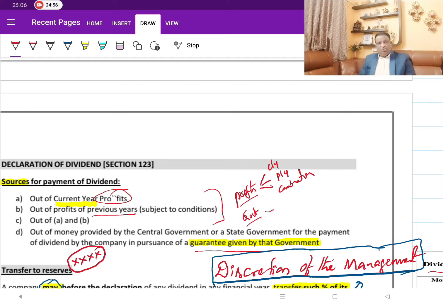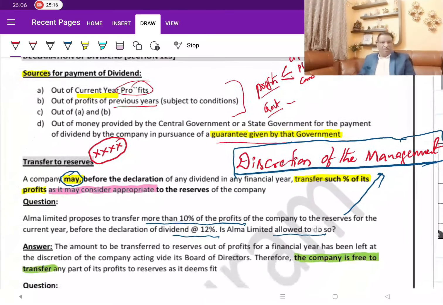Borrowings can be used for running your company as working capital management, but borrowings cannot be used as a source for payment of dividend. Whenever you're paying dividend, it must be out of the profits. The only choice is it can be either current year or previous year, but it cannot be from borrowed funds. Now, we covered this important point.